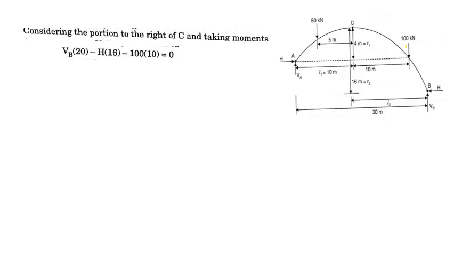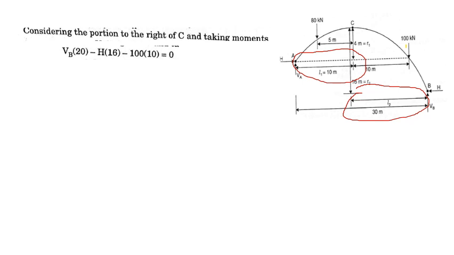You have to consider that now. See, the crown is at a distance of L2 now from the support B. Before it was L1 when you were considering the left portion; now we are considering the right portion.